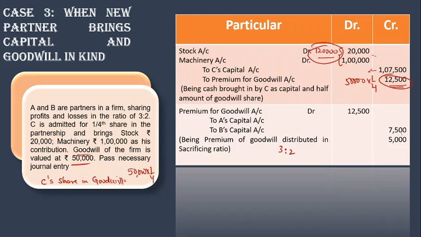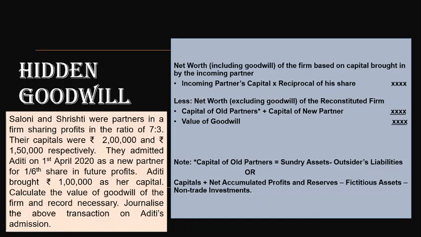So I wish you understood this part. Now moving to a last concept here, that is hidden goodwill. Now here, the first thing we'll understand is what is hidden goodwill. Sometimes the goodwill is hidden in a capital which is brought in by the partner, and the question only gives us a hint that there is a goodwill hidden in the capital, and we have to find it out. Otherwise there is no other hint.